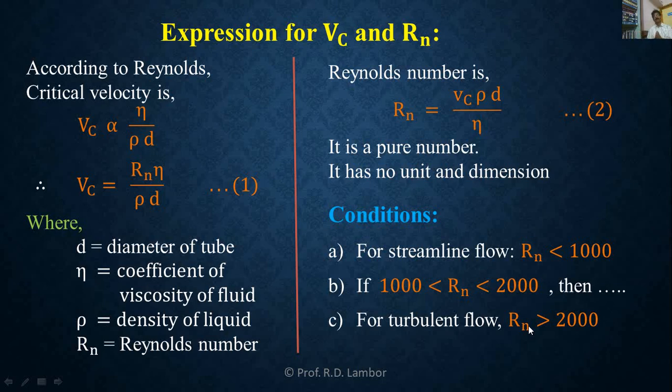turbulent flow. And regarding the Reynolds number, this is a pure number which is used to define the nature of flow, used to determine the nature of flow. And there are three conditions for the Reynolds number. And using those three conditions, you can determine whether it is streamlined flow or turbulent flow.